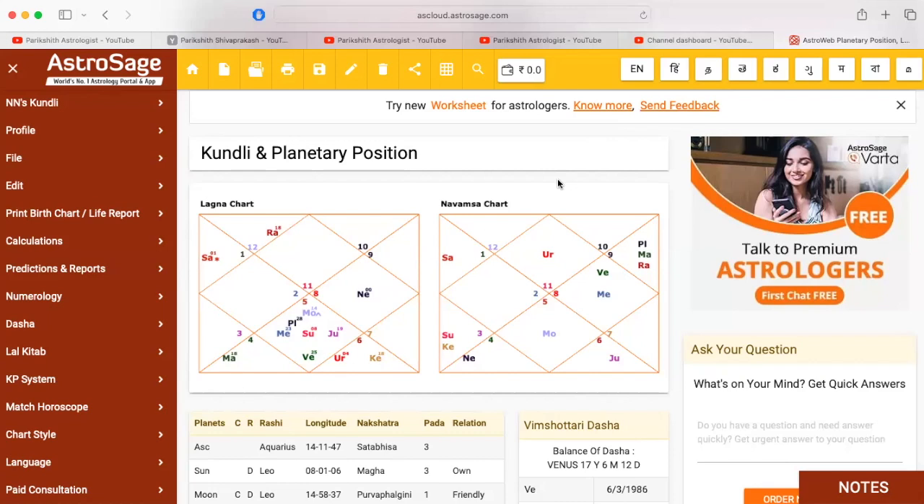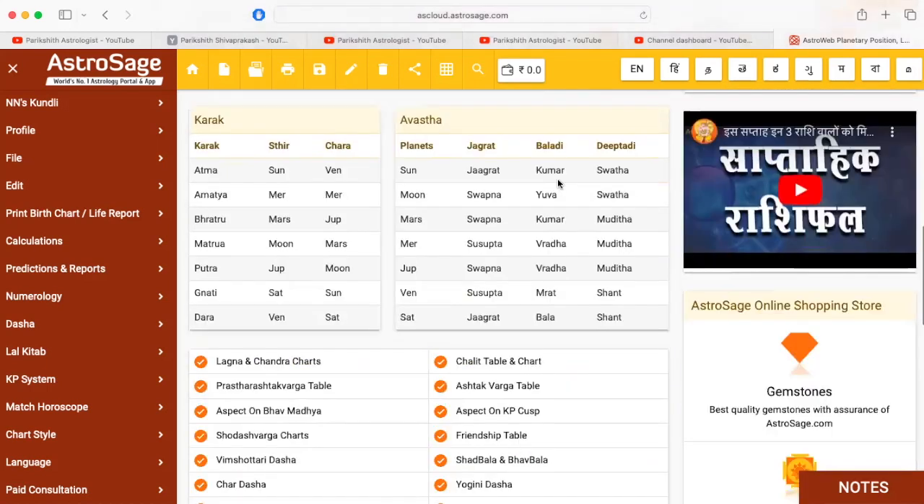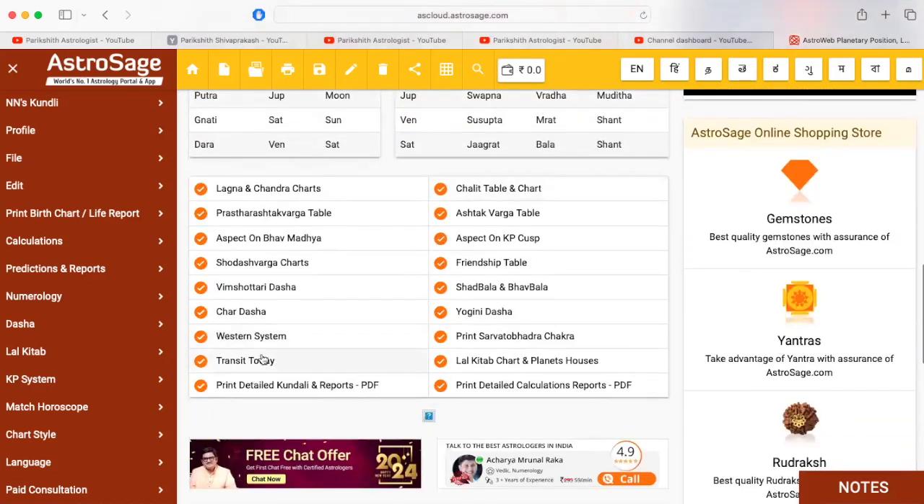So let's begin. First of all, how to see the transit chart? What is a transit chart? The transit chart is the current chart where the planets are currently moving in the solar system, and it is used to predict the future events of a particular individual or massive things that are going to happen in the world. Coming to the AstroSage website, if you scroll down here, you'll see Transit Today, so click on it.